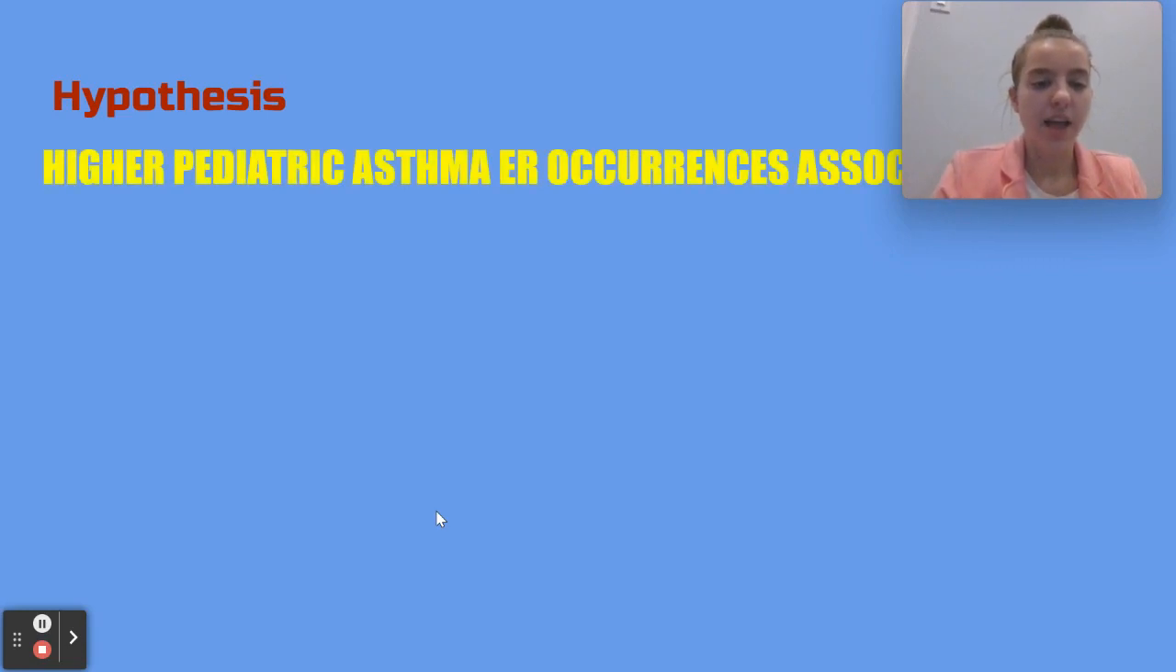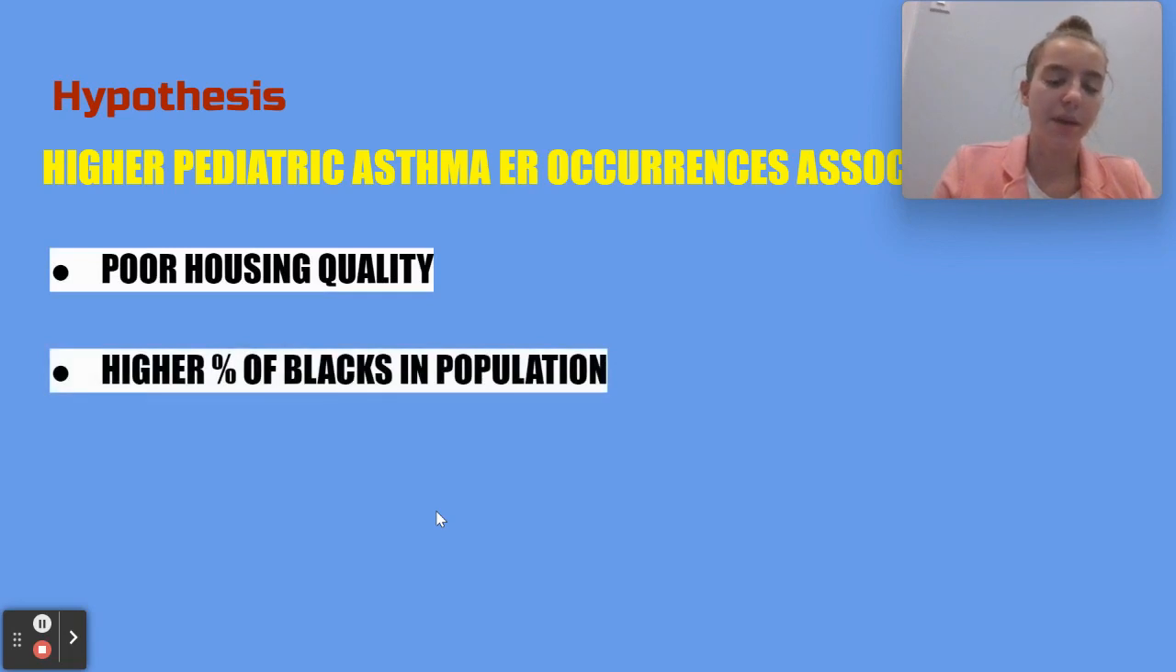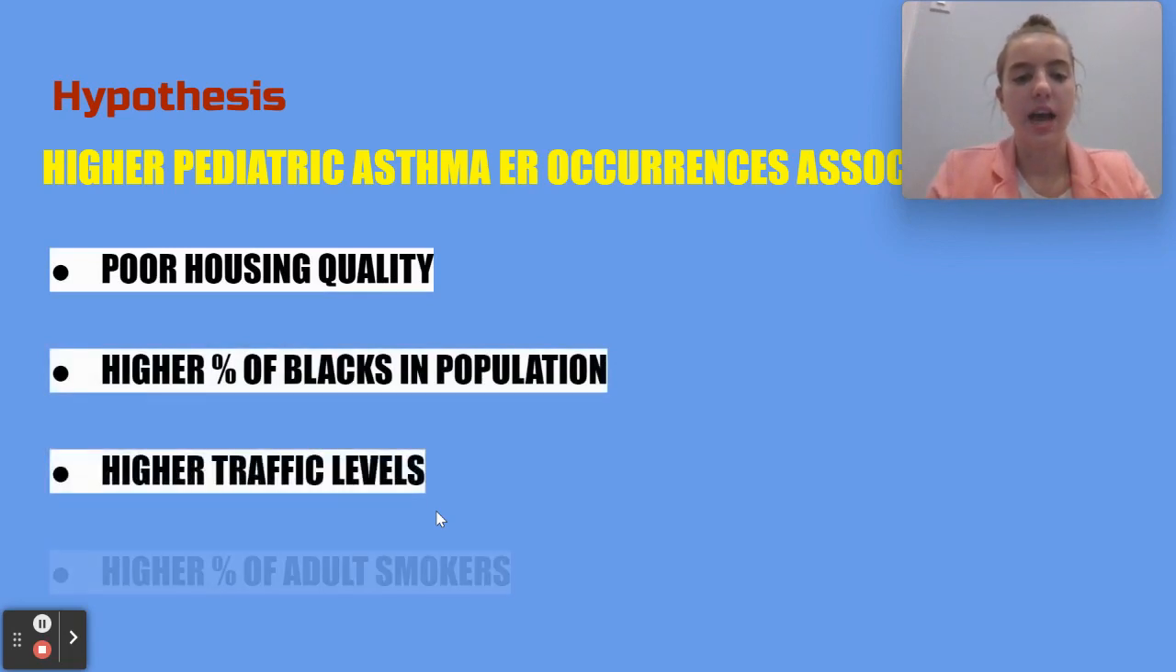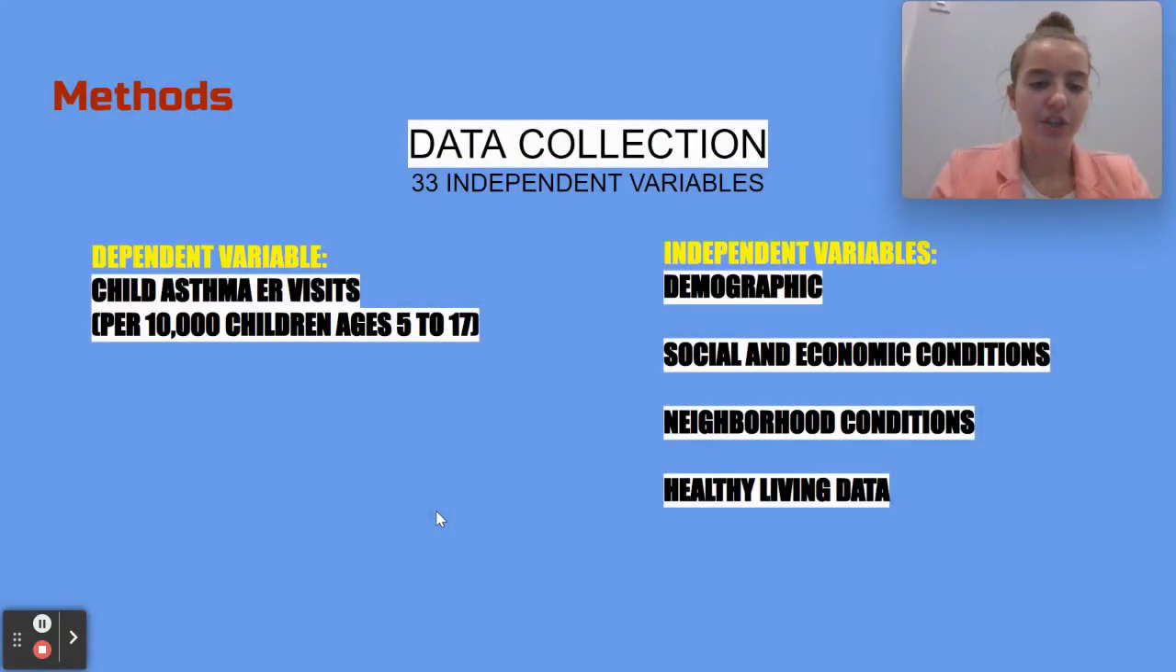It was hypothesized that the model would show that higher pediatric asthma emergency room occurrences will be associated with poor housing quality, higher percentage of Blacks in population, higher traffic levels, and higher percentage of adult smokers. The first step in the model creation was data collection. My dependent variable was pediatric asthma emergency room visits per 10,000 children for these 59 community districts. In addition, I created 33 independent variables using publicly available databases containing demographic, socioeconomic conditions, neighborhood conditions, and healthy living data.